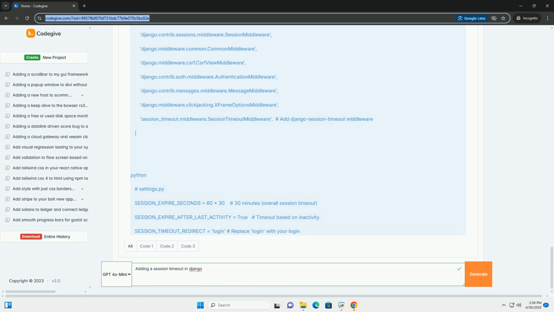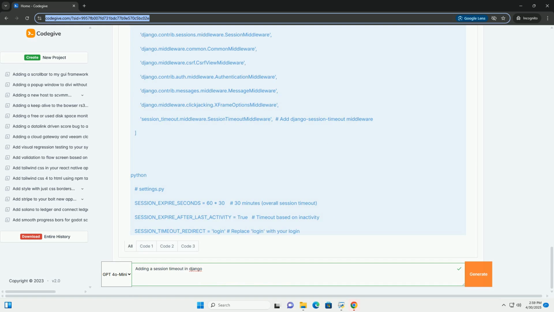Pros: extremely simple to implement. No code changes are required beyond modifying settings.py. Cons: browser dependent, relies on the browser to correctly handle and expire the session cookie. Inconsistent with server-side session data: while the cookie expires, the session data on the server might still be present. You may want to combine this with server-side clearing to avoid inconsistencies. Limited customization: you can only control the overall timeout duration and whether the timeout is based on activity or absolute time.